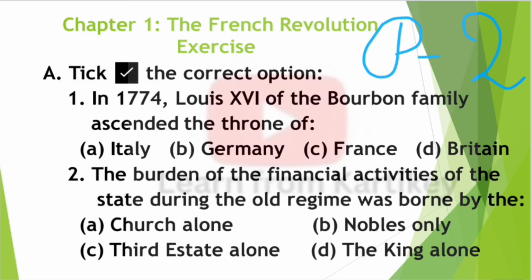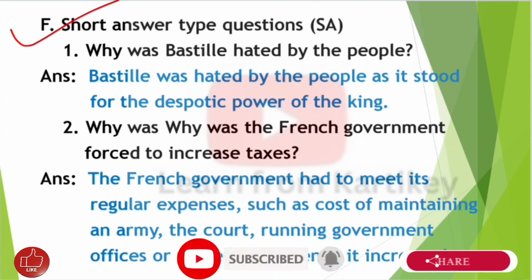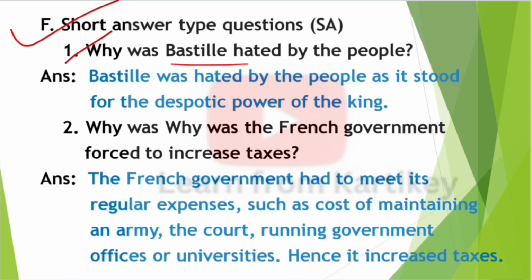So this is your chapter number one, the French Revolution. This is your second part, first part link in description. Question number F, short answer type questions. First one, why was Bastille hated by the people? Answer, Bastille was hated by the people as it stood for the despotic power of the king.